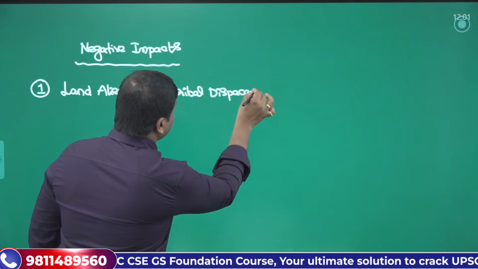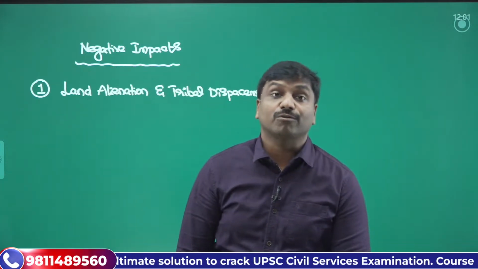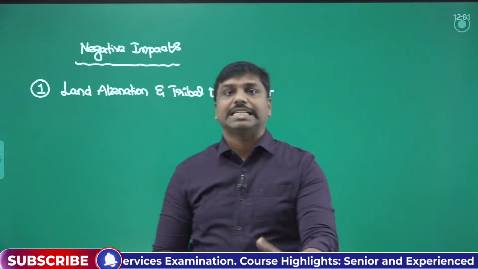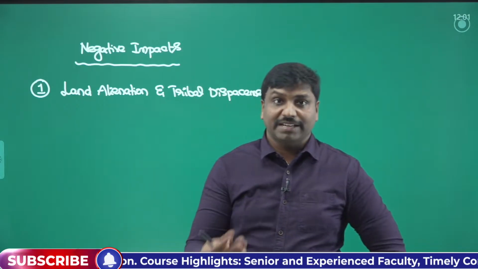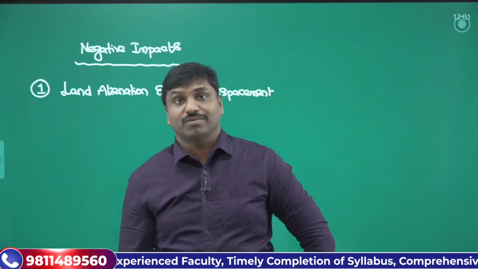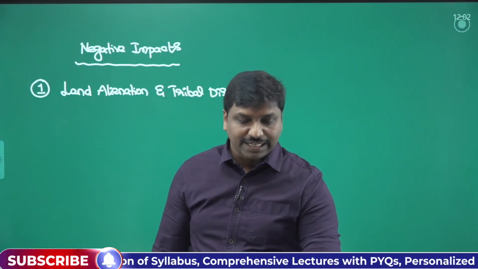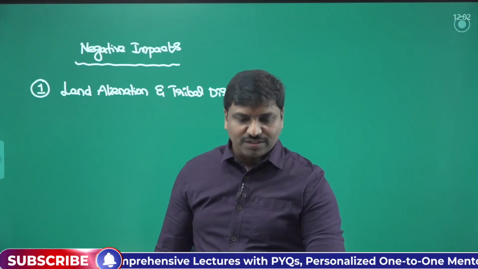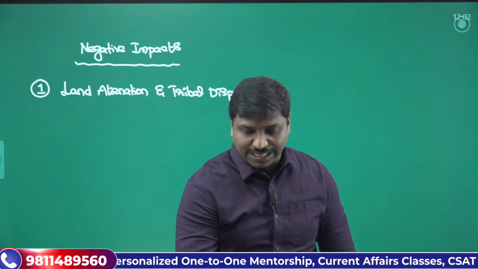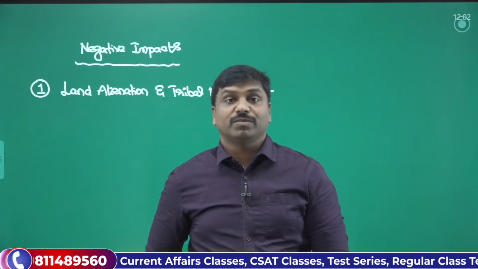We have so many examples also. When the Hirakud Dam was constructed, that was a developmental project, but it is one of the important manifestations that we can see from tribal urbanization. There was displacement of thousands of Kondhs and tribal villages and tribes. Okay, very good.